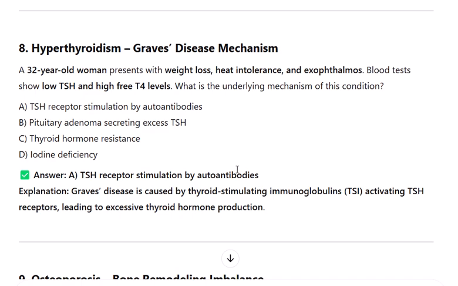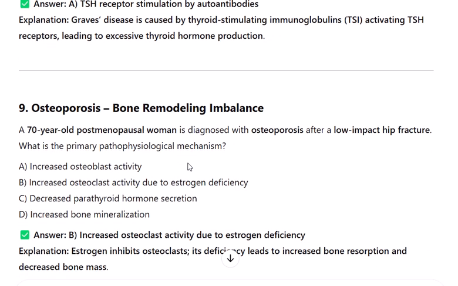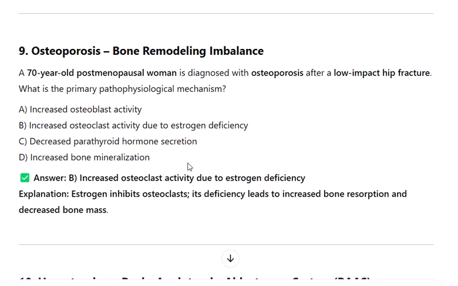9. Osteoporosis, bone remodeling imbalance. A 70-year-old postmenopausal woman is diagnosed with osteoporosis after a low-impact hip fracture. What is the primary pathophysiological mechanism? A. Increased osteoblast activity. B. Increased osteoclast activity due to estrogen deficiency.